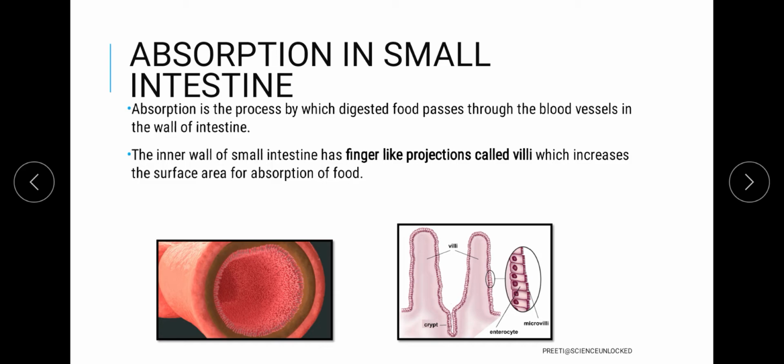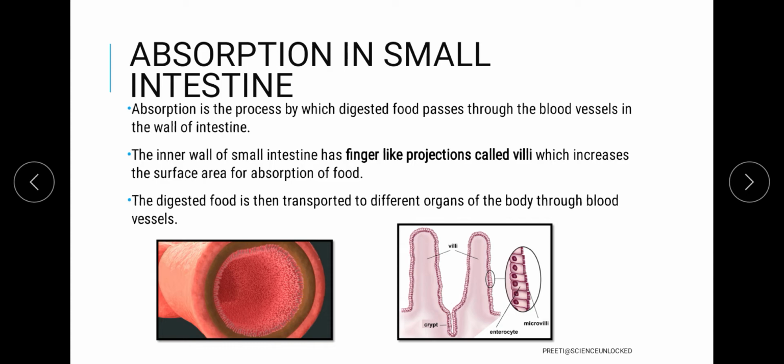Now what exactly is the aspect in this villi structure? This particular structure is accompanied by blood vessels at the base, and these blood vessels ultimately transport the digested food to the different structures in the body.